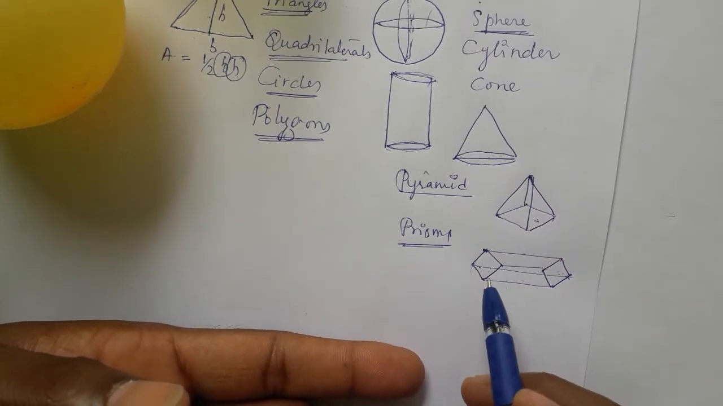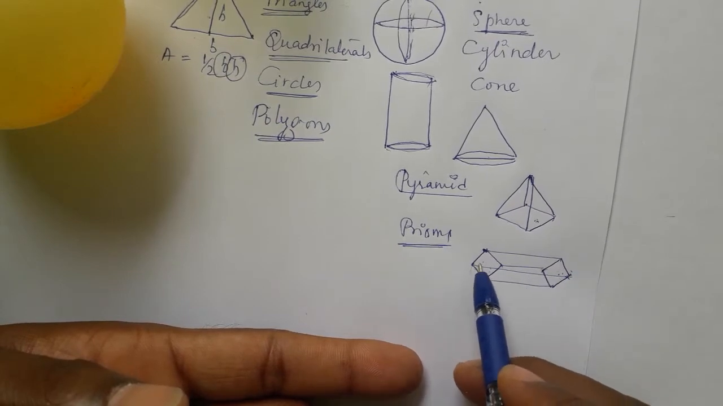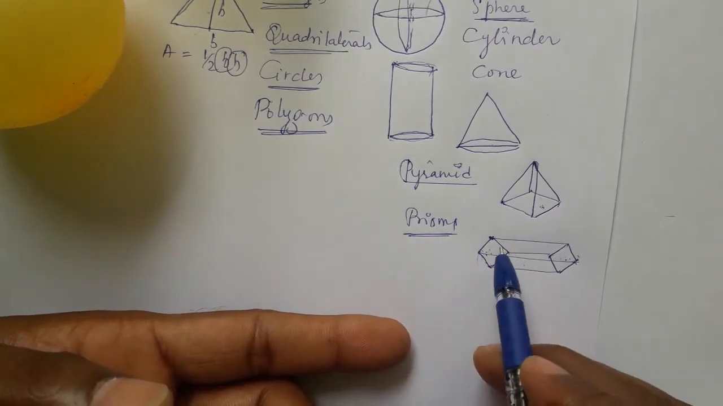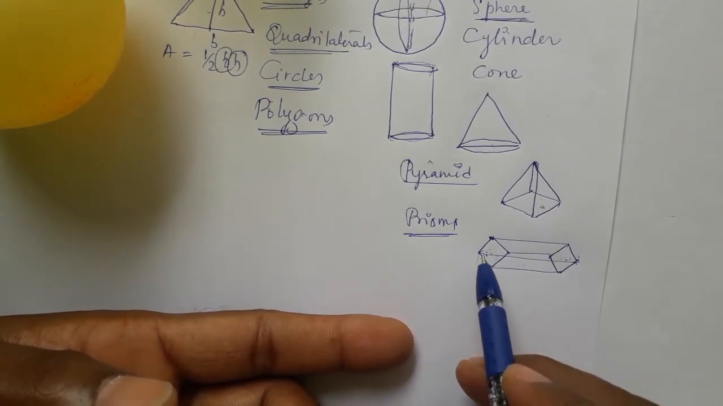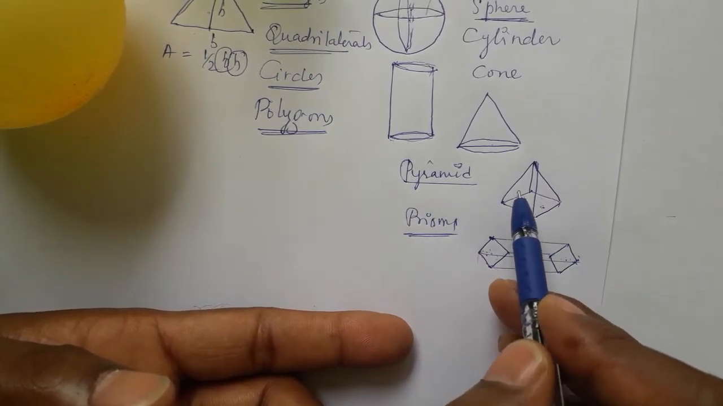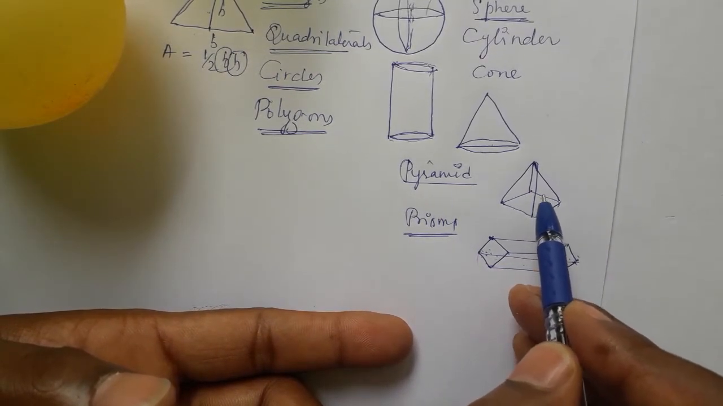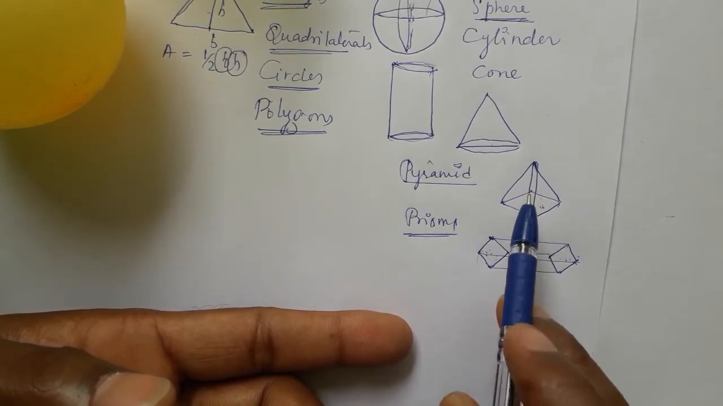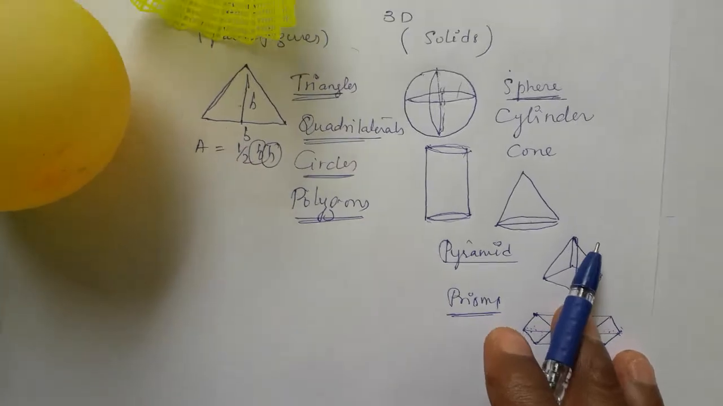In prisms, there are two bases. If the base is a triangle, it is a triangular prism; if square, a square prism, and so on. So pyramids and prisms are named by their bases only. In a pyramid, the side cross section shows triangles, but in a prism the side cross section is a rectangle. That is the major difference between a pyramid and a prism.